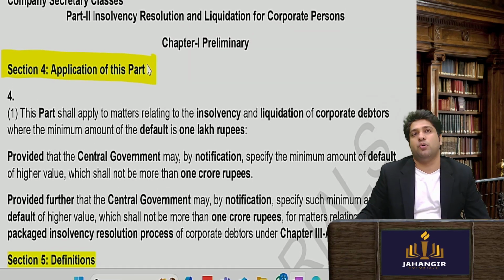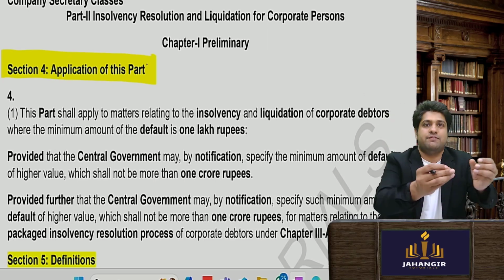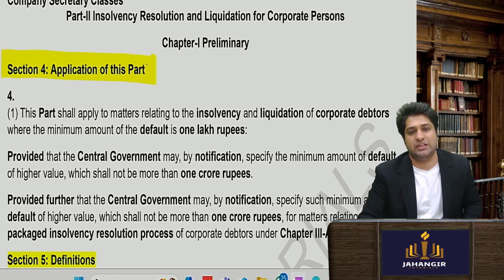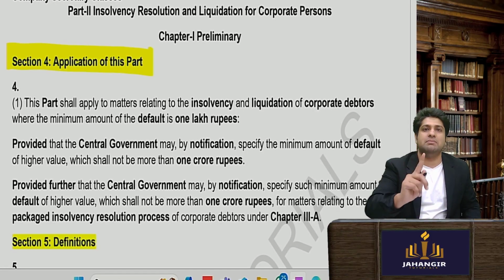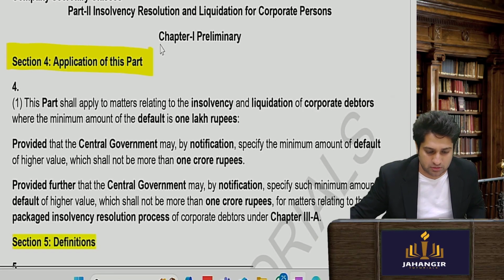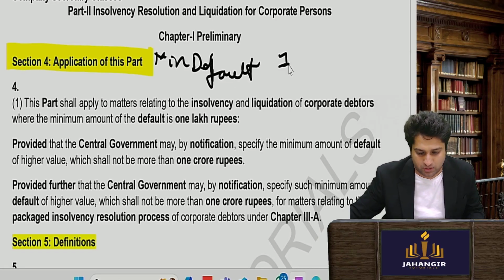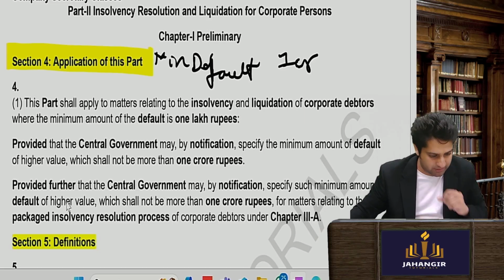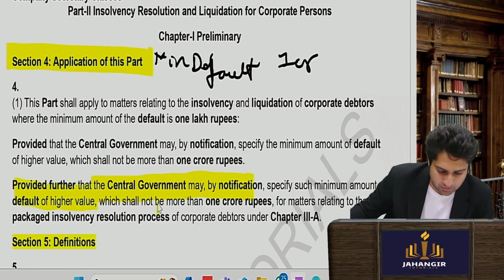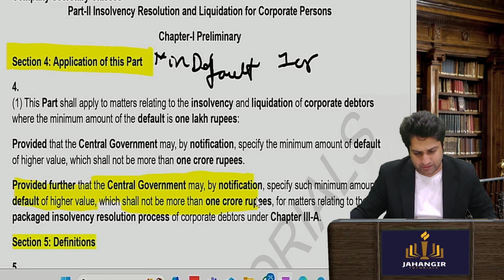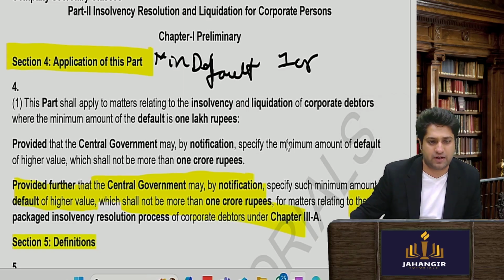So what is section 4? It says when a case can be filed in NCLT, the application of the CIRP process. For a CIRP process, remember that the minimum default size is 1 crore. The central government by notification says that a default of higher value shall not be more than 1 crore. They will specify, so they have told that 1 crore is the final figure.